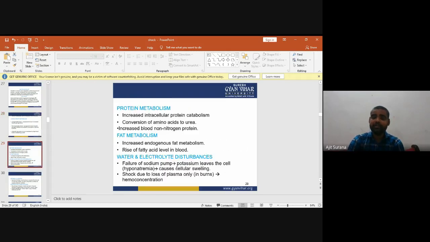Now, metabolic changes in protein metabolism. There is increased intracellular protein catabolism, conversion of amino acids to urea, and increased blood non-protein nitrogen. Over fat metabolism, there is increased endogenous fat metabolism and a rise of fatty acid level in the blood. Then, water and electrolyte disturbance.